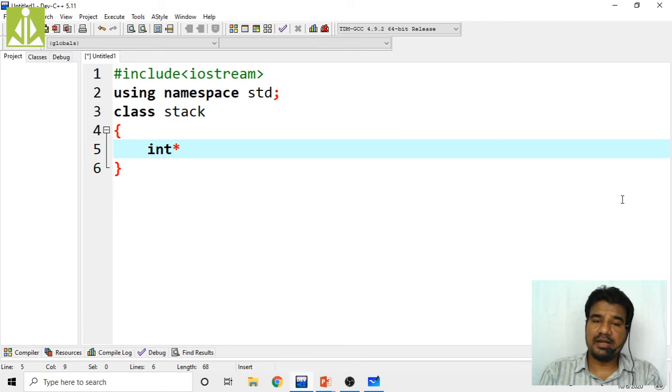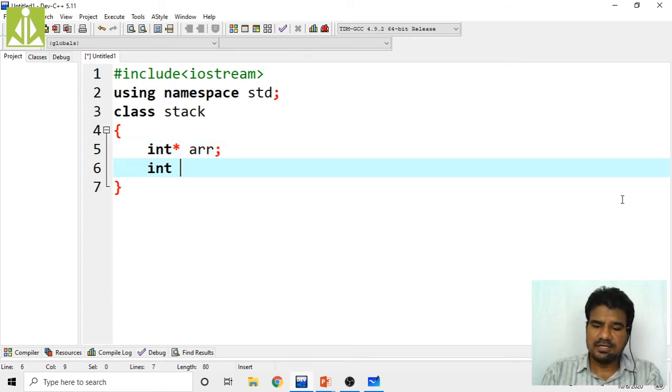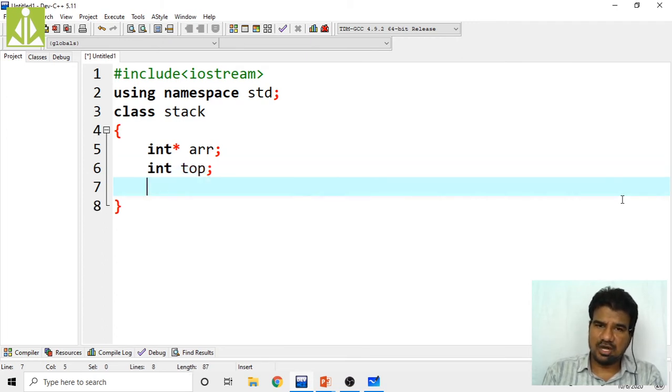So over here I'm declaring an integer pointer to take the array memory from the heap. So here I'm taking the memory from the heap. I'm declaring the array, but I'm not implementing it. So int star arr, then I'm taking integer top. It is always going to be integer only, because top is nothing but your array index. Array index is always going to be integer, irrespective of the data type, isn't it? Whatever elements we are going to store, whether integer elements, character elements, or double elements, your array index is going to be integer only.